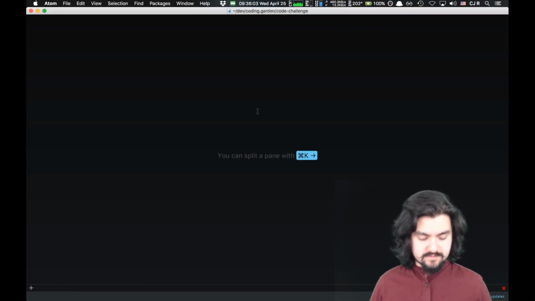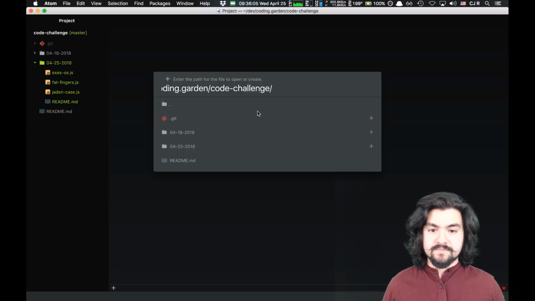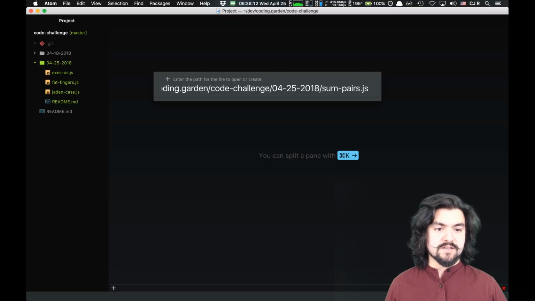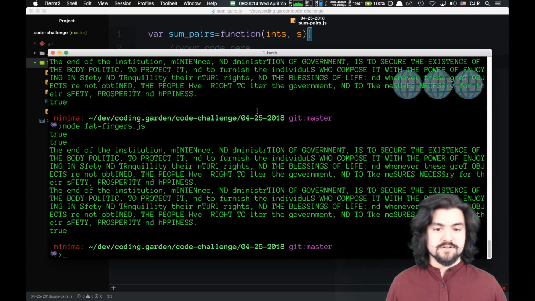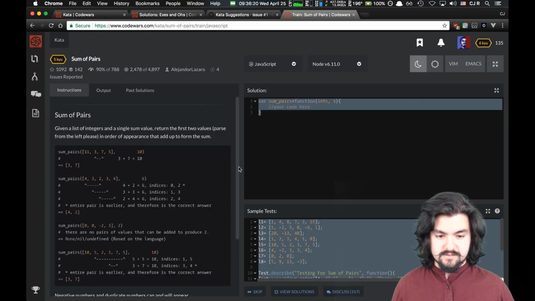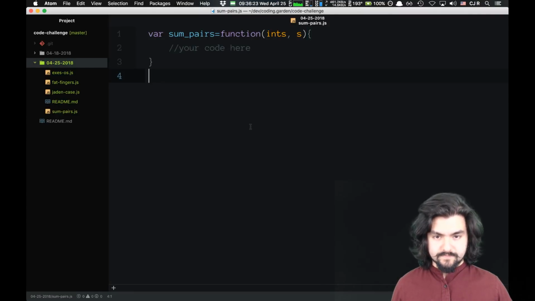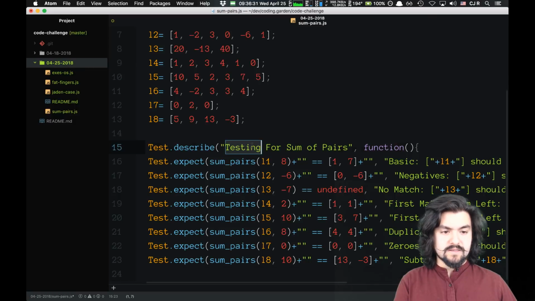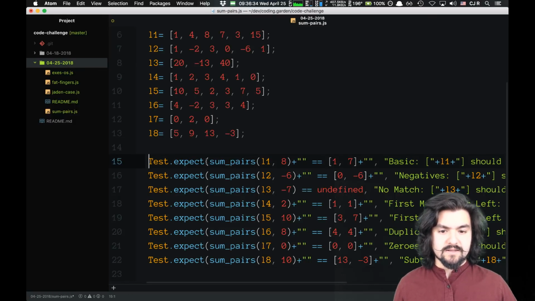So, let's create a new file in today's folder called sumPairs.js. That's our function. And then our tests look like this. Get rid of that.